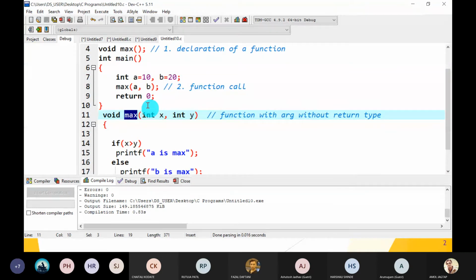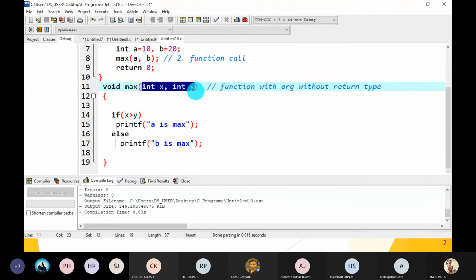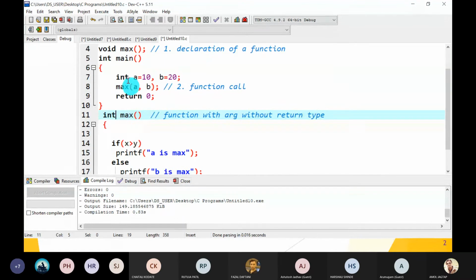Okay, and the last one, function without argument with return type. So what is the discussion between max and main? Main said to the max, oh max, you can take yourself the values of A and B and find out which one is the max and return that max value to me. So its return type is int. So what is the discussion?